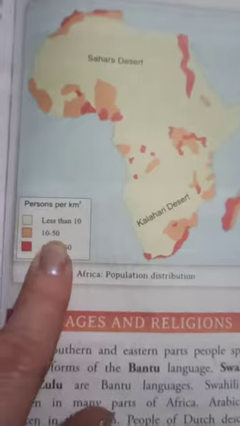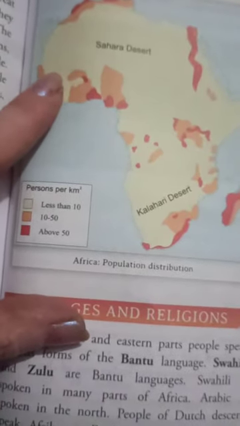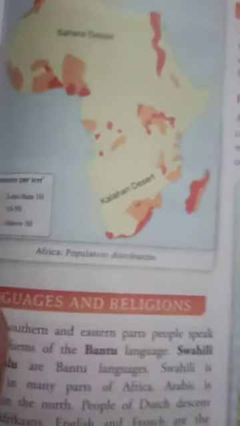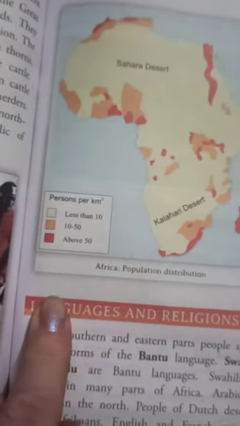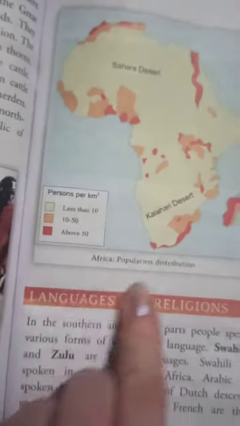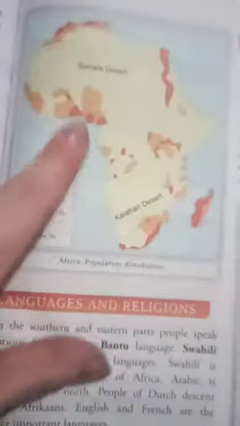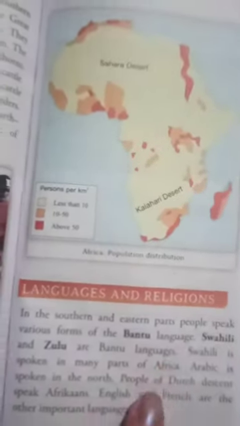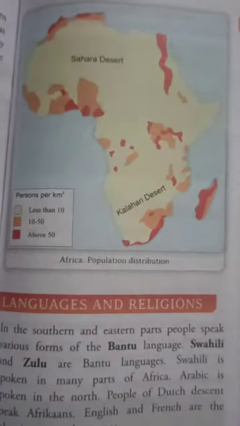Then 10 to 50 people per square kilometer live in the areas which are in orange, and above 50 people live in these coastal parts. So you can just see the population distribution.